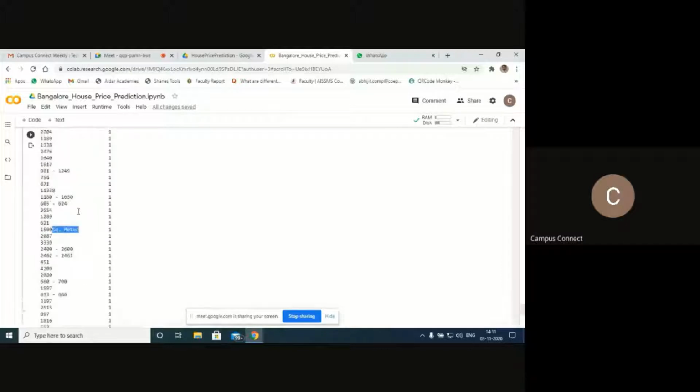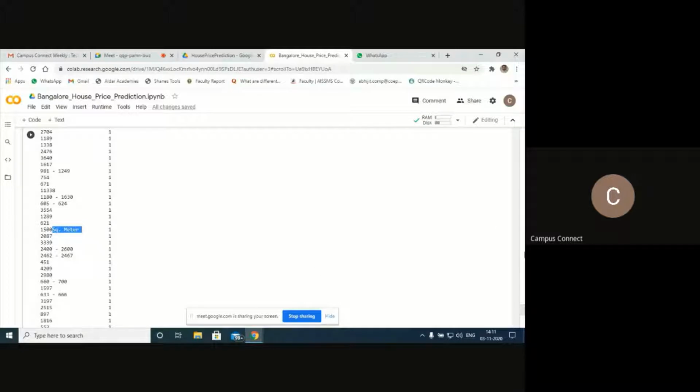In this case, when the values are in a range, I'll take the mean of it: 605 plus 624 divided by 2. So instead of having the range, I'll have the mean of that value. In the same way, I'll remove the suffix from here.